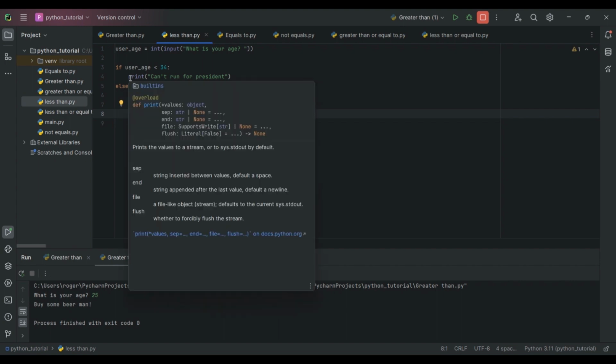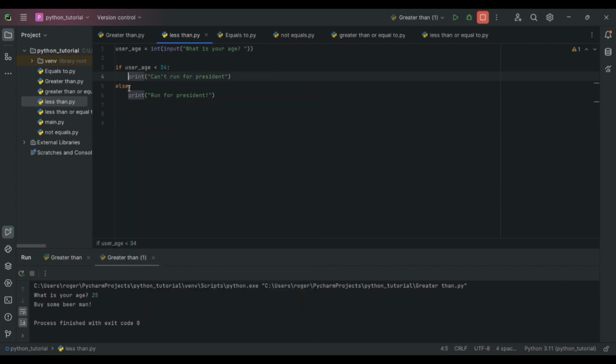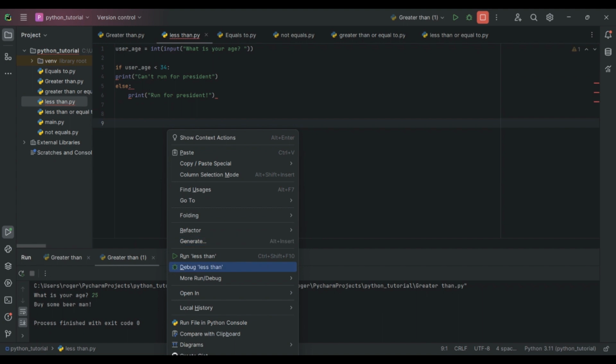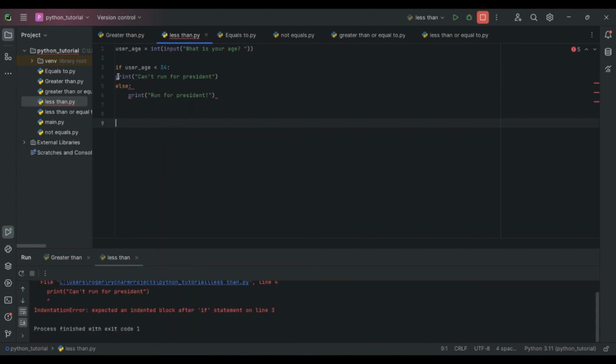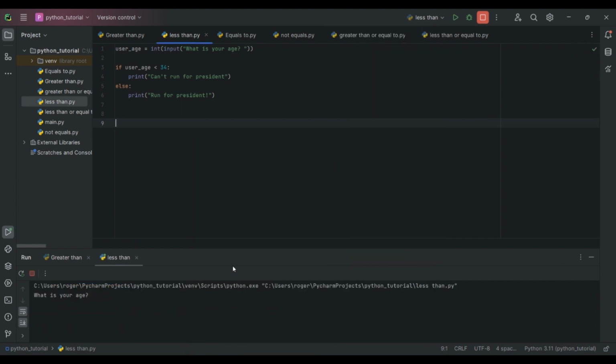And we have to ensure the indentation in the if statements, because if not, then you can get an indentation error, like we could see right here. And to correct that, you just tab over, run it, and it works. So let's see if we can run for president. I am 22. Can't run for president. Dang. Okay, so next one.